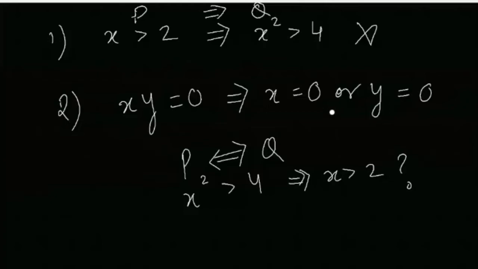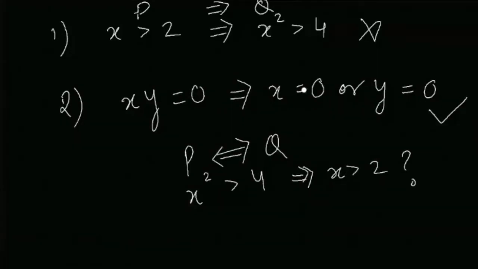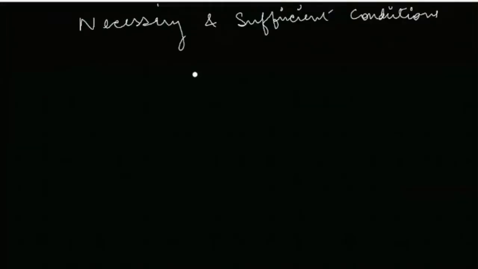Can we use the sign of equivalence in the second case? This statement is basically an example of P is equivalent to Q. You use the same implications and logical equivalence conditions and you call them necessary and sufficient conditions. When I say that P implies Q, it is very, very important to understand the difference between necessary and sufficient conditions. You will read these kinds of conditions in economics and maths a lot of times, so it's very important to get this concept clear right here.